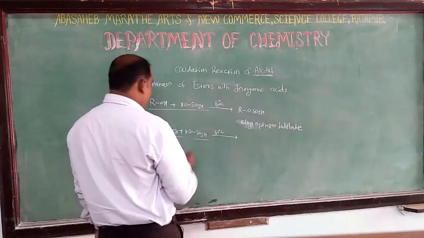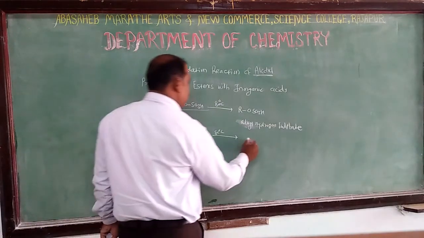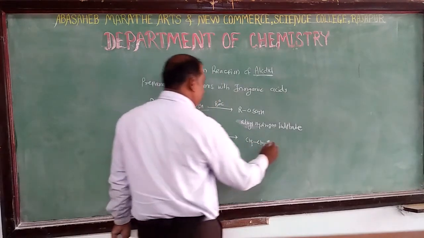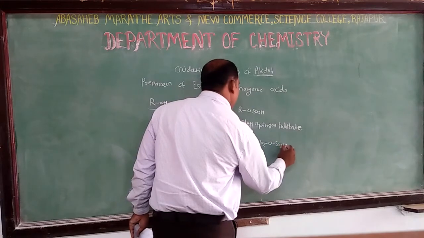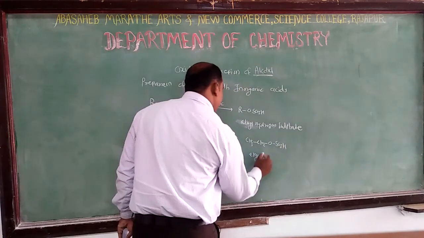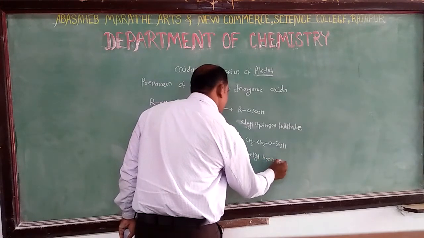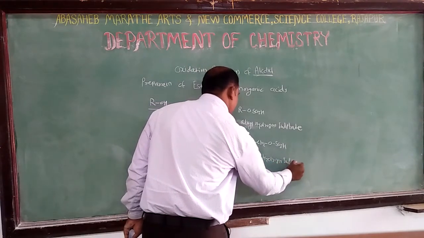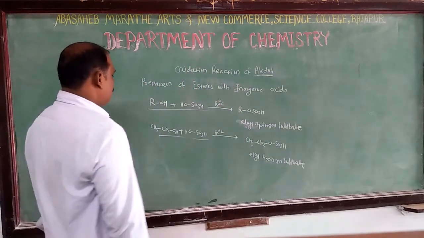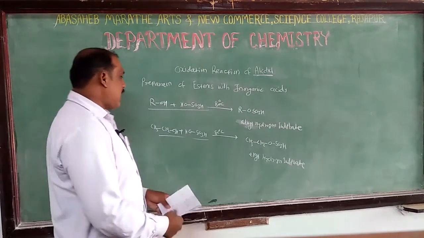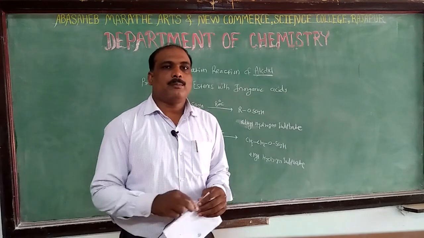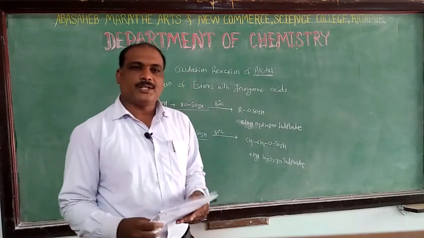Then sulfation can take place to give CH3CH2OSO3H, ethyl hydrogen sulfate.